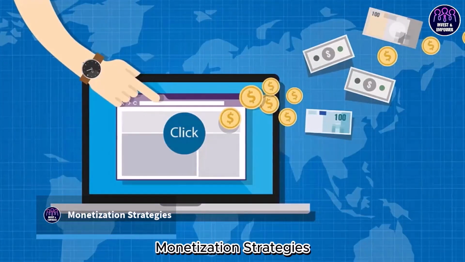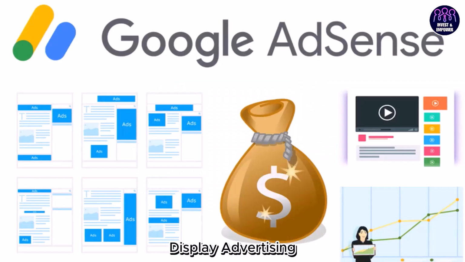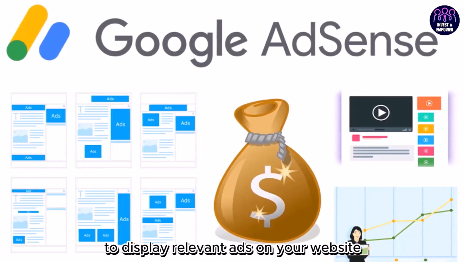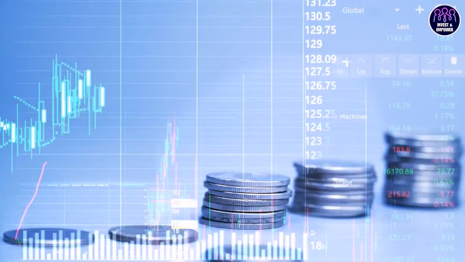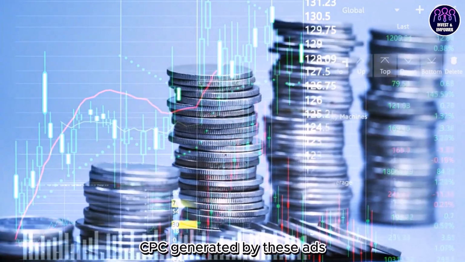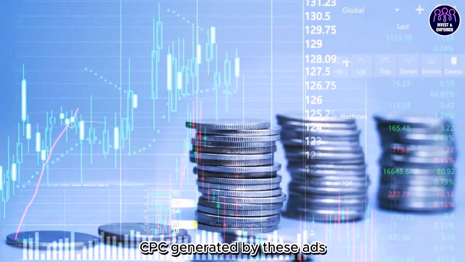Monetization strategies. Display advertising. Implement advertising networks like Google AdSense or Media.net to display relevant ads on your website. You earn revenue based on impressions (CPM) or clicks (CPC) generated by these ads.